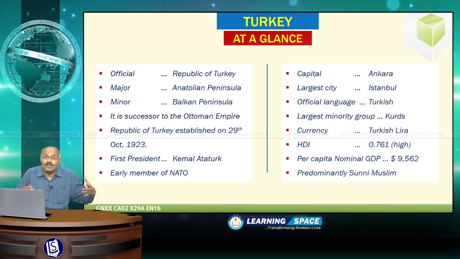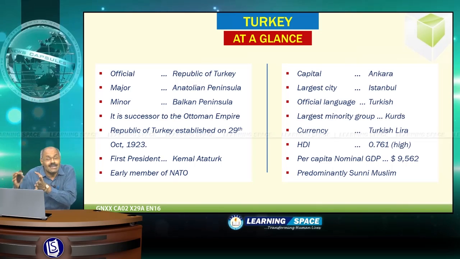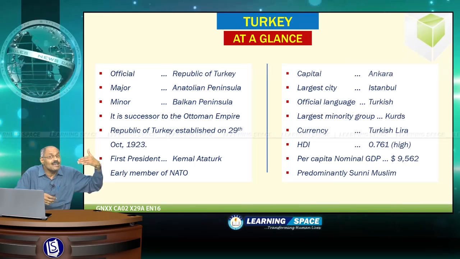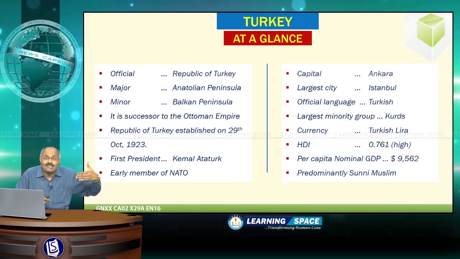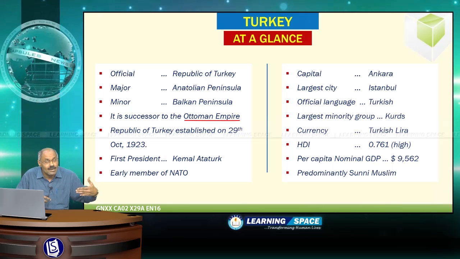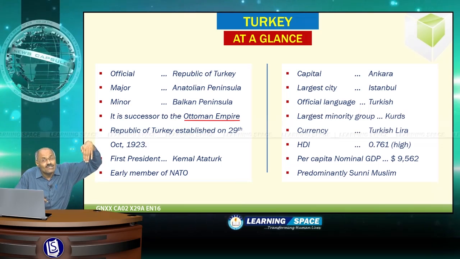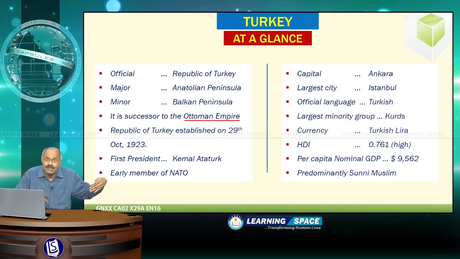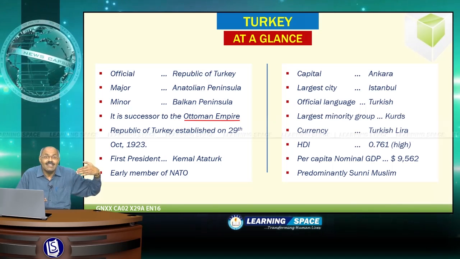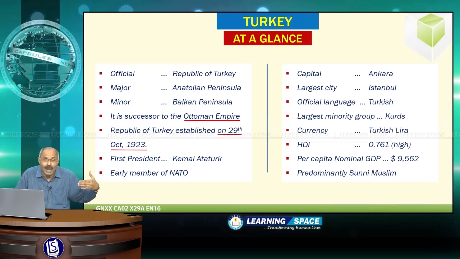It consists of two peninsular regions. One is Anatolian Peninsular region, that is in Asia. Second one is the Balkan Peninsular region, this is in Europe, and it is the successor to Ottoman Empire, and the present city of Istanbul was previously Constantinople, which was the capital for centuries for Roman Empire. And this modern Republic of Turkey was established on 29th October 1923.